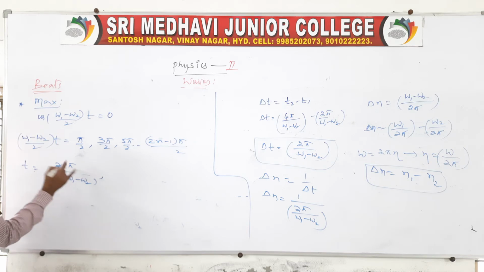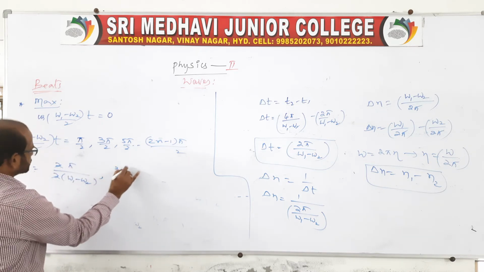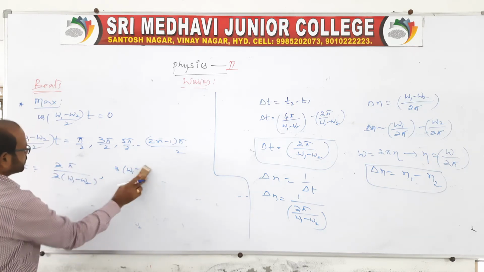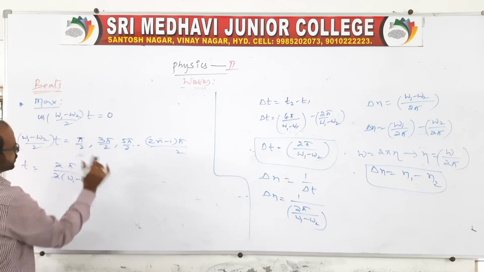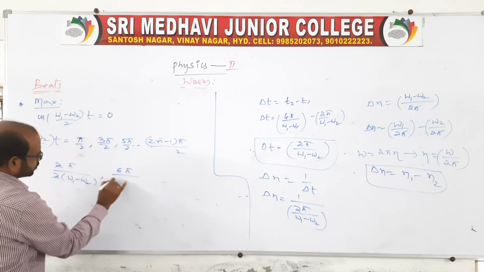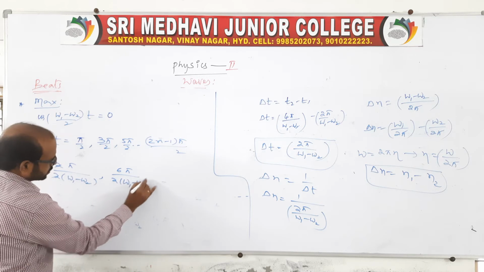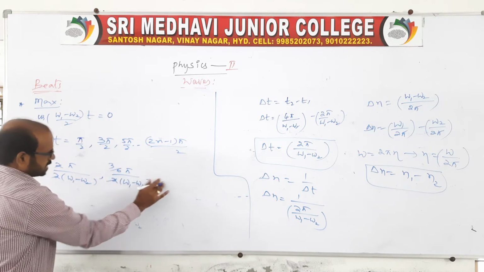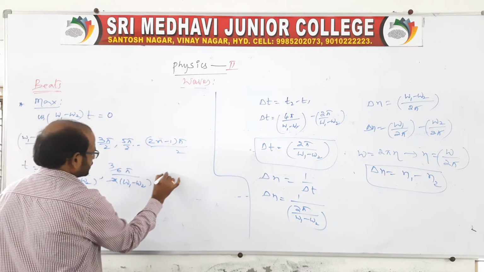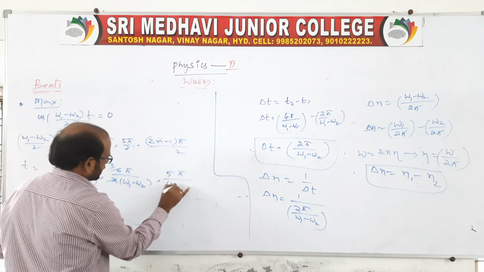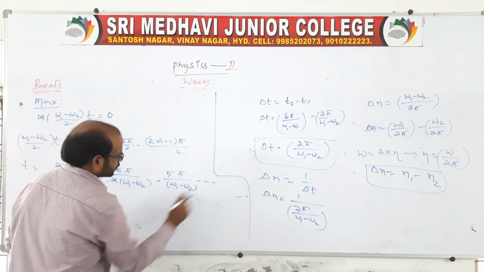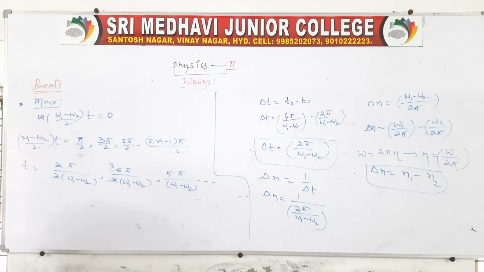This 2 is cancelled. Next one you take 3, that is 6 pi by 2 into omega 1 minus omega 2. You cancel the 2s, and next one you take 5, then directly 5 pi by omega 1 minus omega 2, because again the 2s cancel, so we get like this.